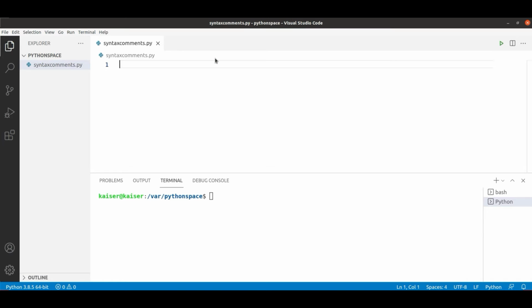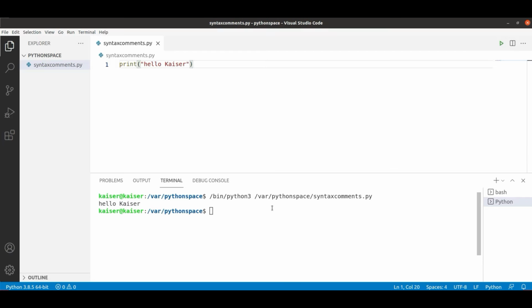I'm just going to show you certain syntax you already know from the previous series, where we wrote a very simple print statement. That is one kind of syntax, how to print a statement in Python. I'm going to reiterate it so you can recollect it. It's print, and in parentheses you put hello Kaiser. That's my name. Let's run it and see whether it prints. Can you see in the terminal that I'm able to print it? It's a very straightforward syntax, print.